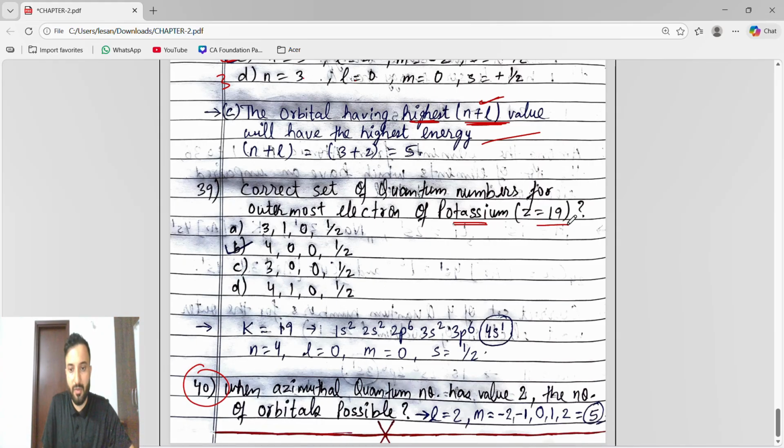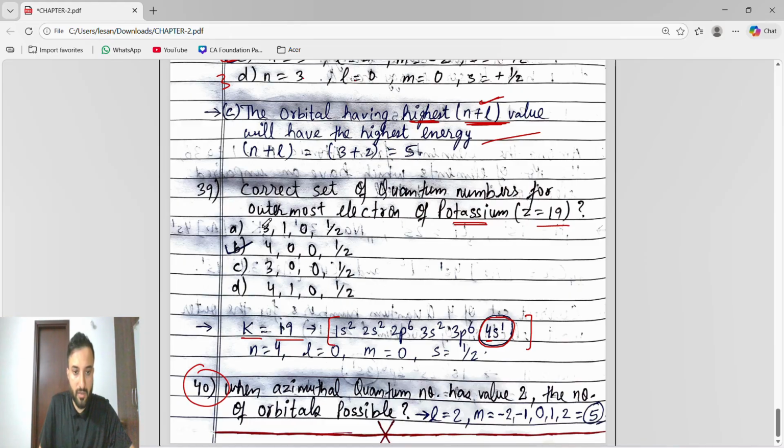Correct set of quantum numbers for the outermost electron of potassium. Potassium means atomic number is 19. So we'll write the atomic number 19, and with that we will write its electronic configuration. Then we will see which is the unpaired electron. Here this is the outermost electron, or valence electron, or unpaired electron. So from here we will write n. What is n? N is 4.